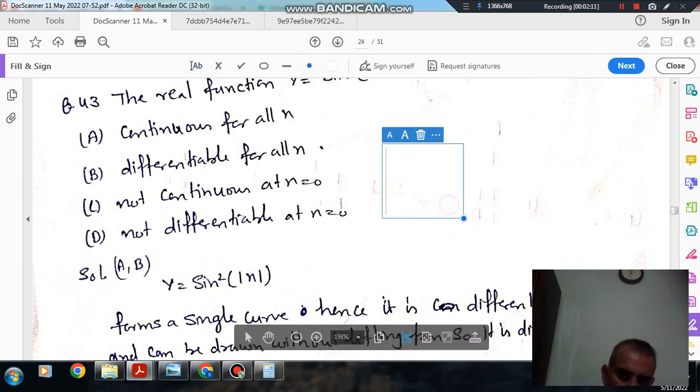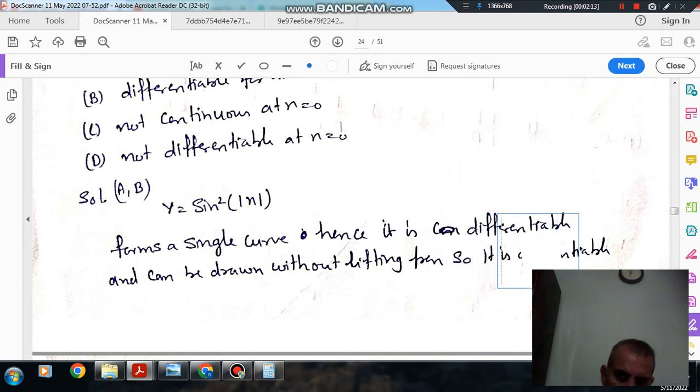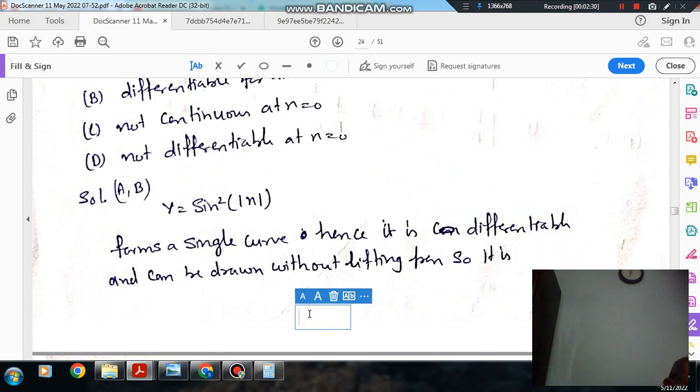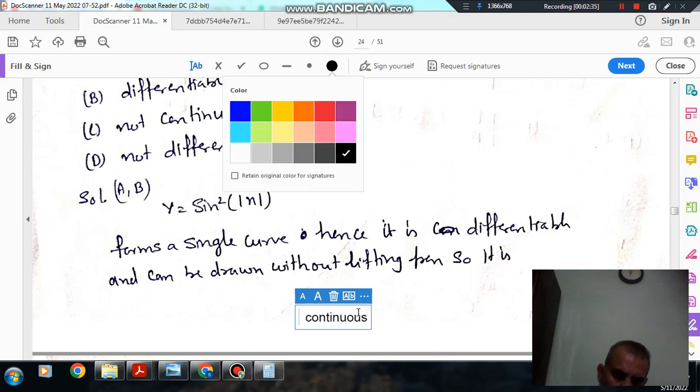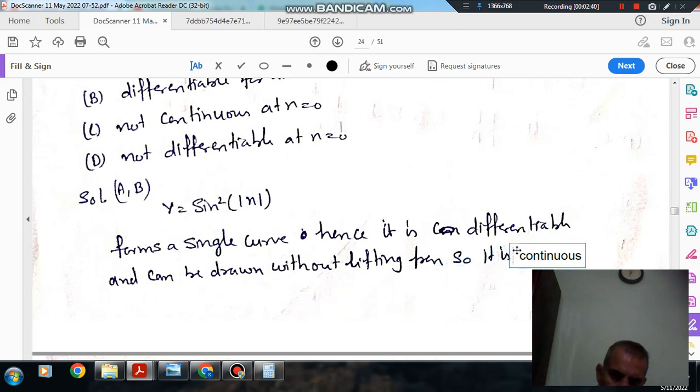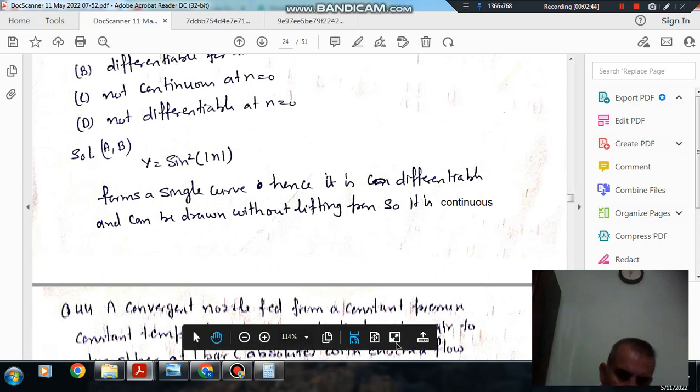So here it should be continuous. Next, the answer is A and B.